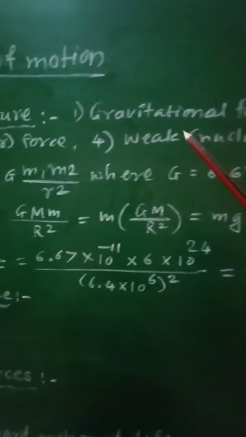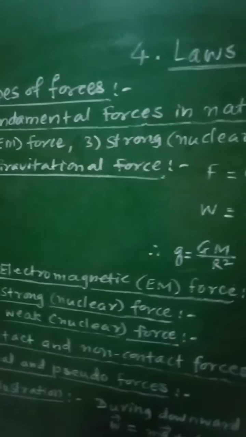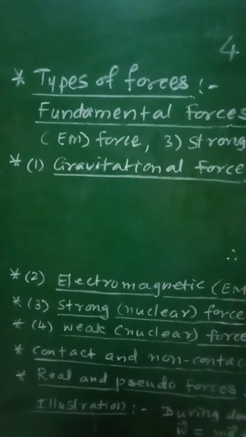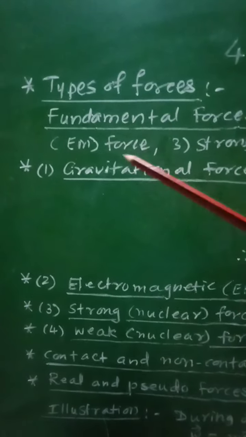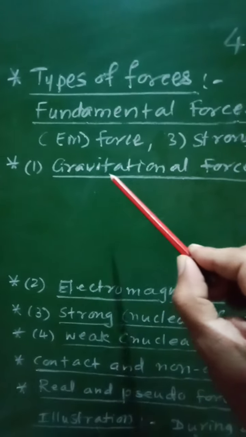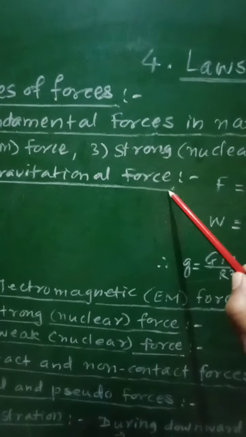So let us see these four fundamental forces in nature one by one. So the very first force is gravitational force.